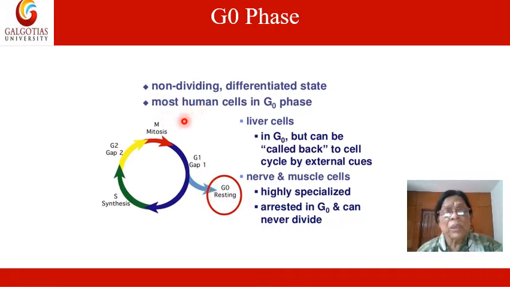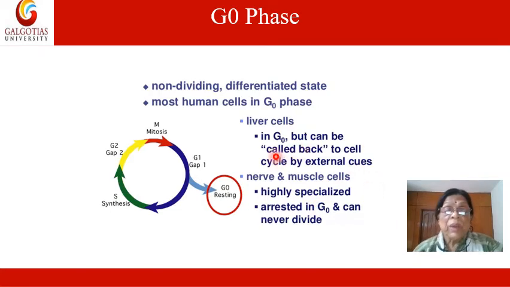Let us discuss the G0 phase. It is a non-dividing, differentiated state. Most human cells are in the G0 phase. For example, liver cells are in G0 but can be called back to the cell cycle by external cues.